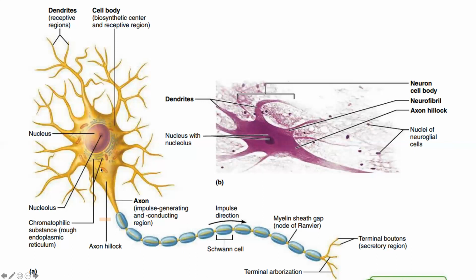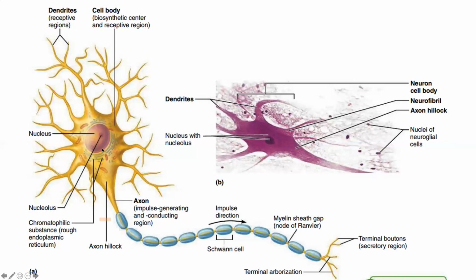If you look at the cell body of the neuron, you will see the large central nucleus, which is surrounded by the rough endoplasmic reticulum.